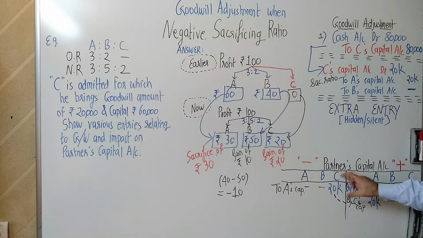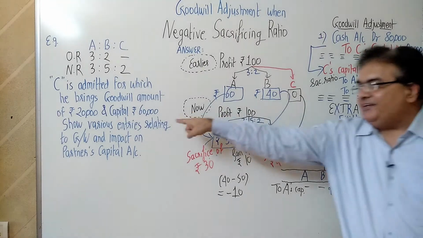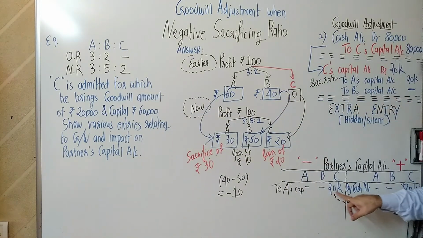Okay. So now see the position of C. Credit of 80, but you have taken away 20. So C is now getting only 60 in his account, and that is how it should be. Actually he brought 80, लेकिन उसके खाते में खाली 60 गया. 20 transfer कर दिया from C to A because A has sacrificed.